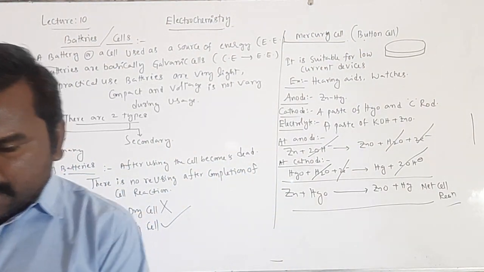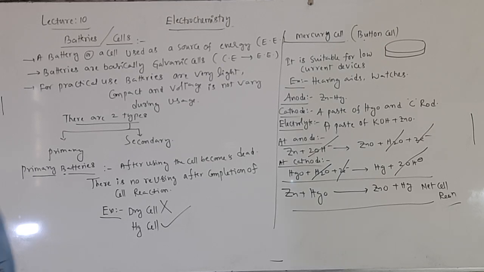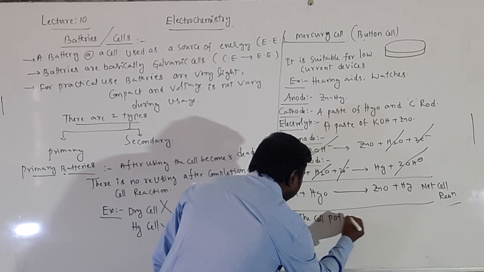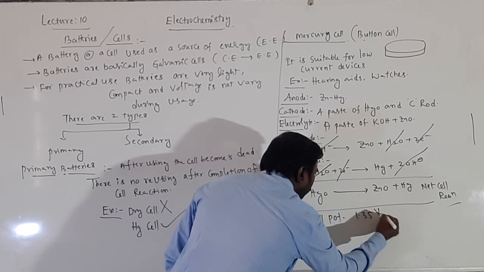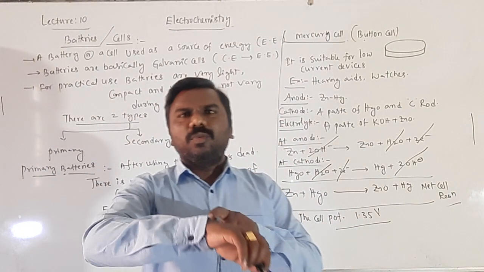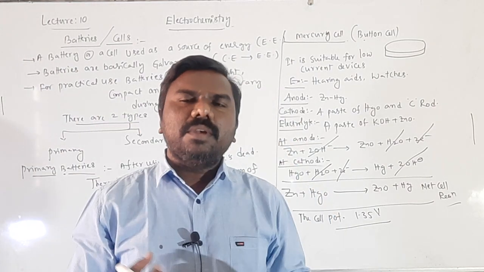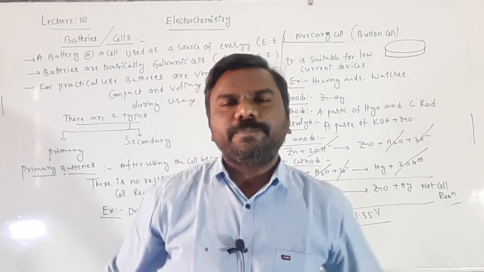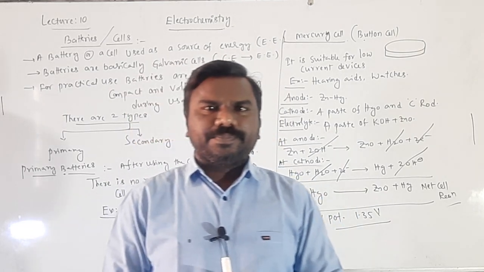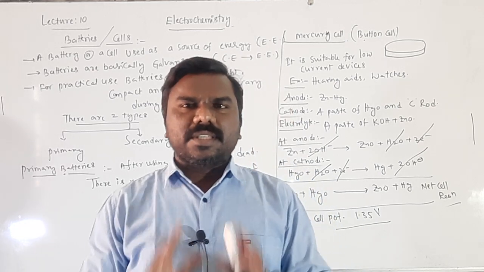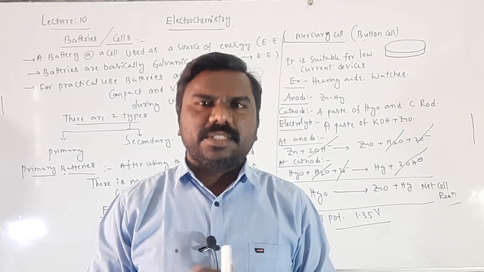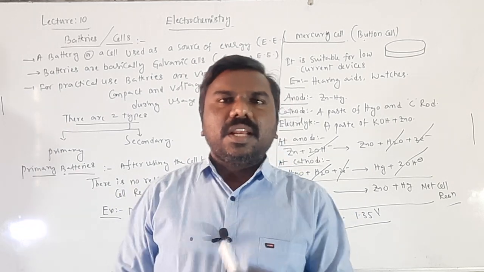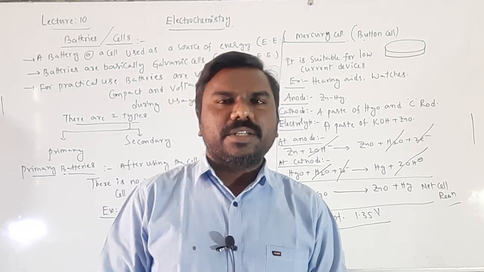The cell potential generated in this cell is 1.35 volts. With this least energy, the watch will work, the iPod will work, whatever the apparatus is. This is a primary cell. Coming to the secondary cells: in a primary cell, after the cell reaction, there is no reusage. But in secondary cells, there is reusage even after the cell reaction.